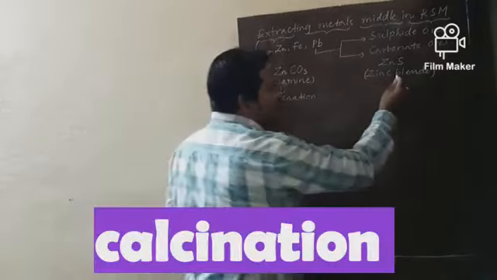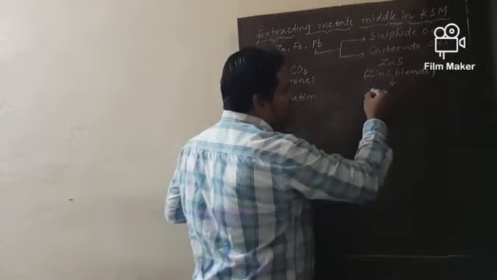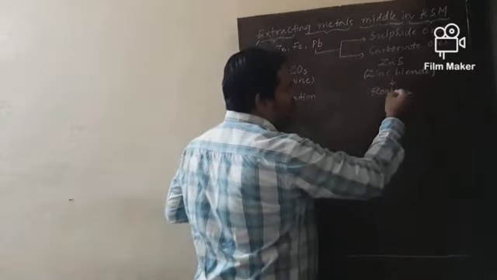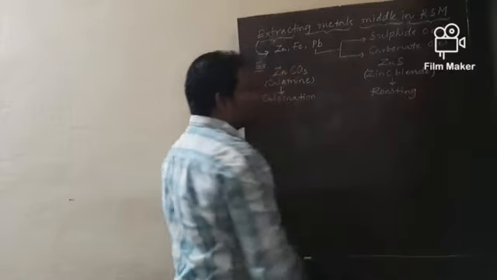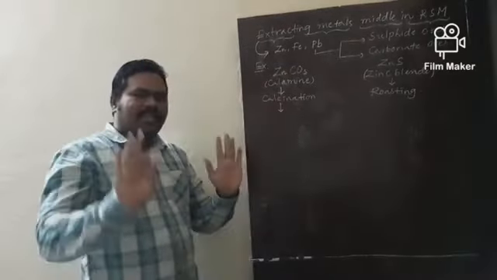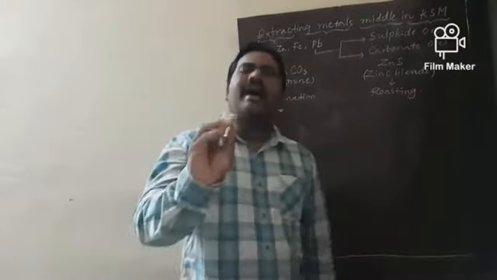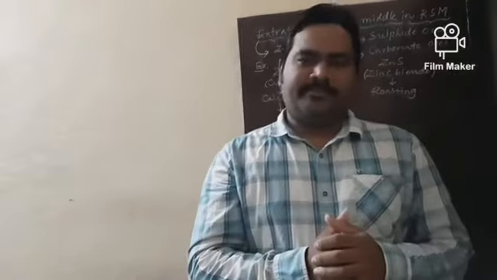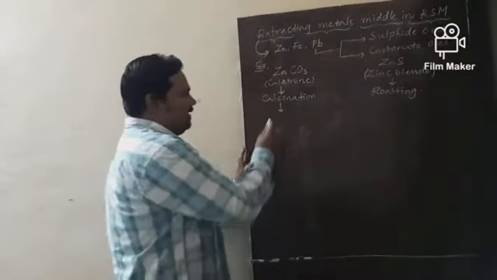Here, this is a sulfide ore. What process is required here? Roasting. Now tell me, what is meant by calcination? What is meant by roasting? Let me explain.